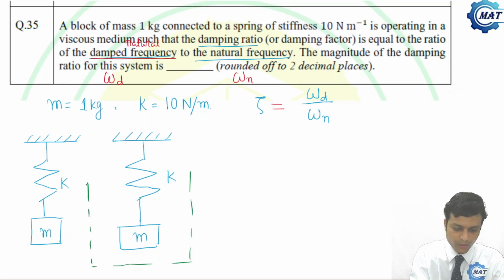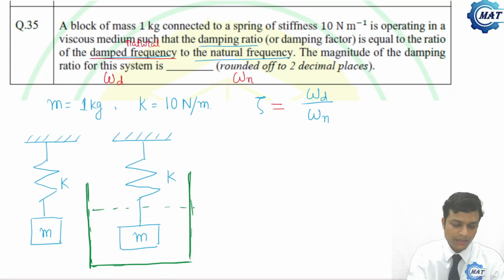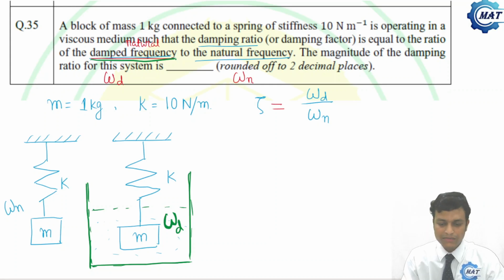So the fluid will provide damping to the system. The natural frequency of this system when it is undamped is omega n, and under this fluid, the natural frequency of this system is called omega d, that is damped natural frequency. Here it is given only damped frequency, that should be damped natural frequency.